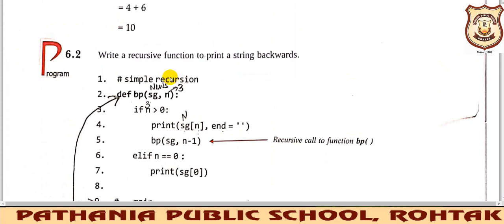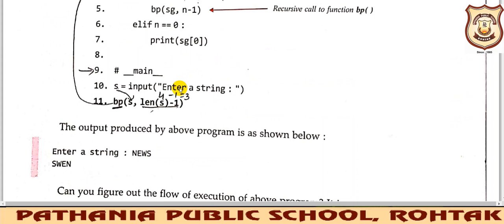Our aim is to write a recursive function to print the string backwards. We'll be passing a string to it. A string is a collection of characters, so these characters will be passed to a particular function, whose name we have taken BP, and it will print the string in reverse direction. What we are trying to do is calculate the reverse of a given string. Below, you can see he has inputted a string like news. You can give your own string, and whatever string you pass, it will reverse it.